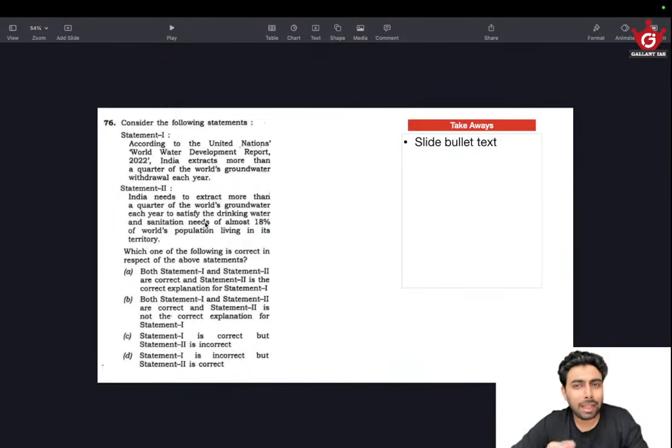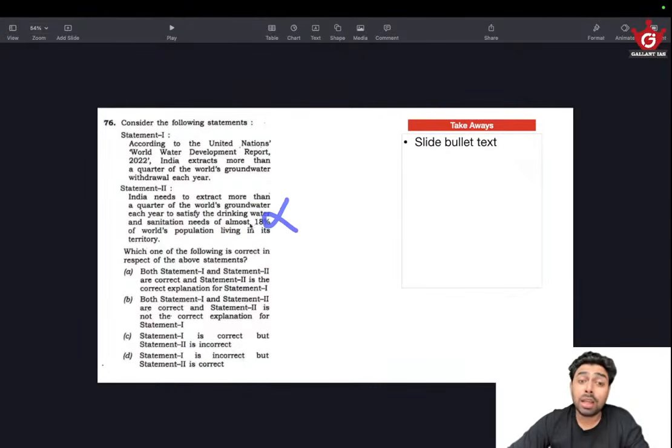Having an understanding of that will really help us think that drinking water or sanitation is not the reason for India's 25% of extraction, or the quarter of world's groundwater extraction. It's agriculture and subsequent irrigation. So by that statement, this could be wrong.